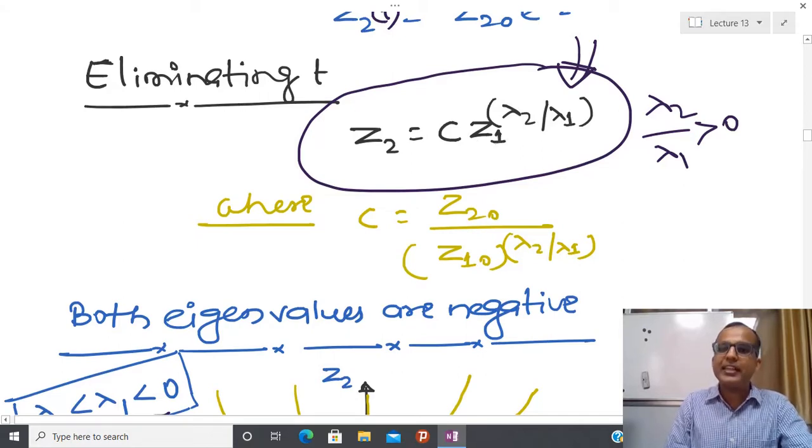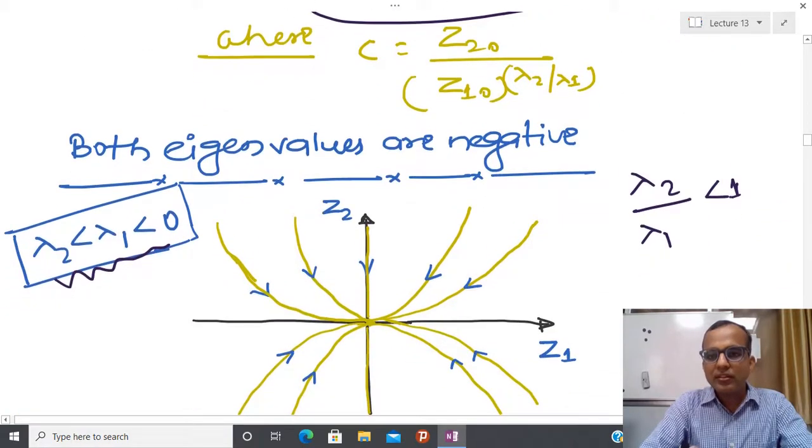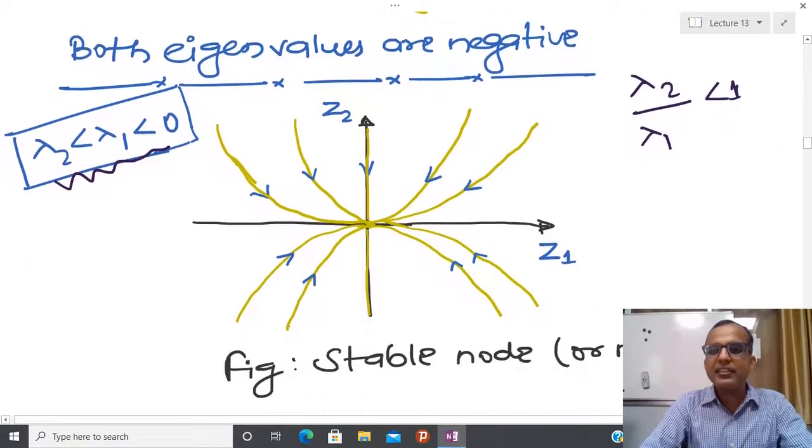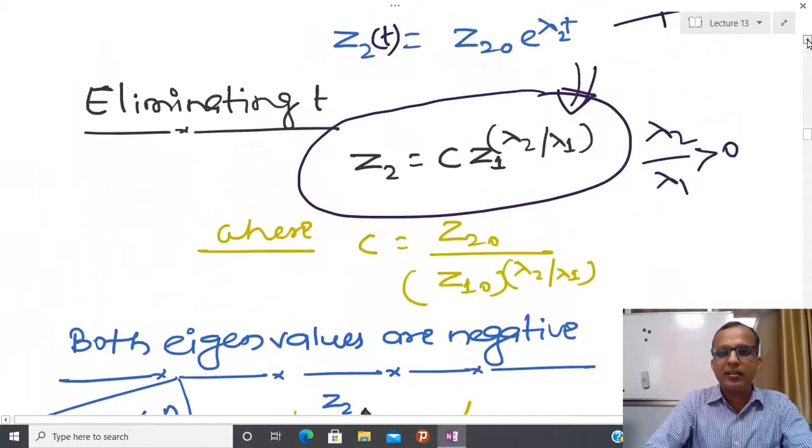In the generalized case, that is not a parabola, but some different structure. But I can approximate, because here I am just trying to extract the approximate solution. So you just have to extract the approximate shape, and then you can see why the trajectory is coming like this. One can see that very easily.